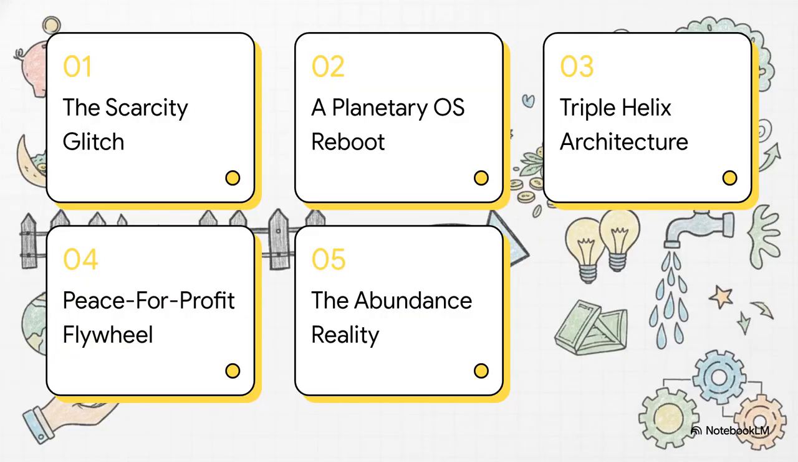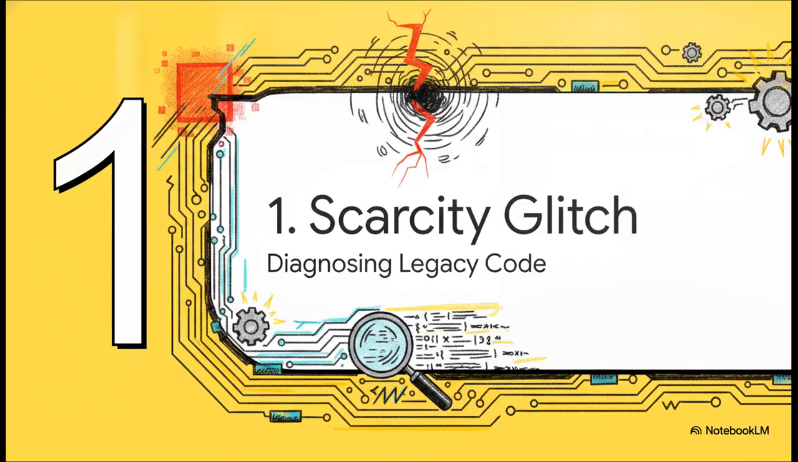Think of this agenda as our installation menu, or our boot sequence. We've got 5 steps. 1. The scarcity system glitch. 2. A planetary OS reboot. 3. The Triple Helix architecture. 4. The peace-for-profit flywheel. And 5. The abundance reality.